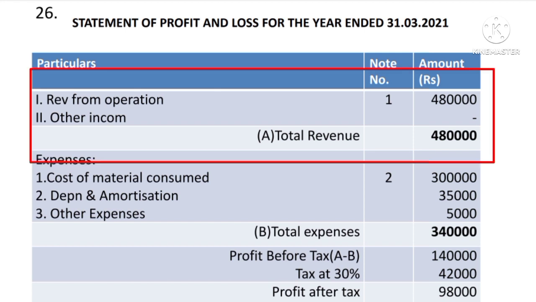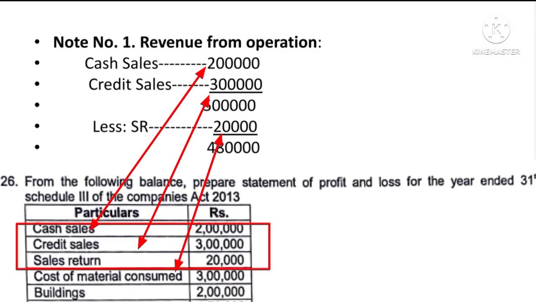In the income section, first we have to record revenue from operations. Here revenue from operations is not given directly. We have to find out the revenue from operations by preparing the note. So note number 1, you can see the note number 1. Sales are given here. Sales means cash sales as well as credit sales are given. Cash sales is 2 lakh and credit sales is 3 lakh, as well as sales return is also given. First you total cash sales and credit sales, it comes to 5 lakhs, and less sales return 20,000, it comes to 4 lakh 80,000.